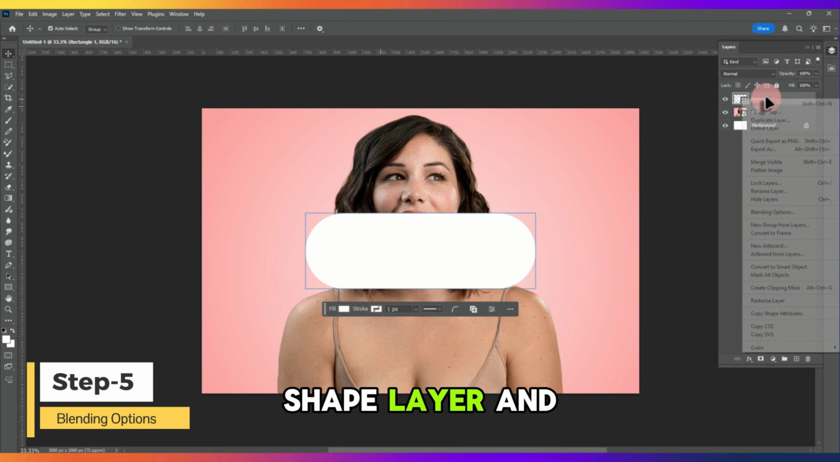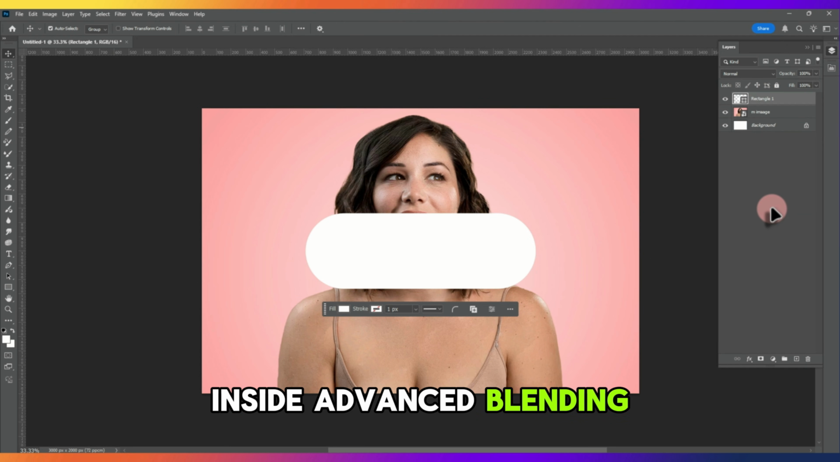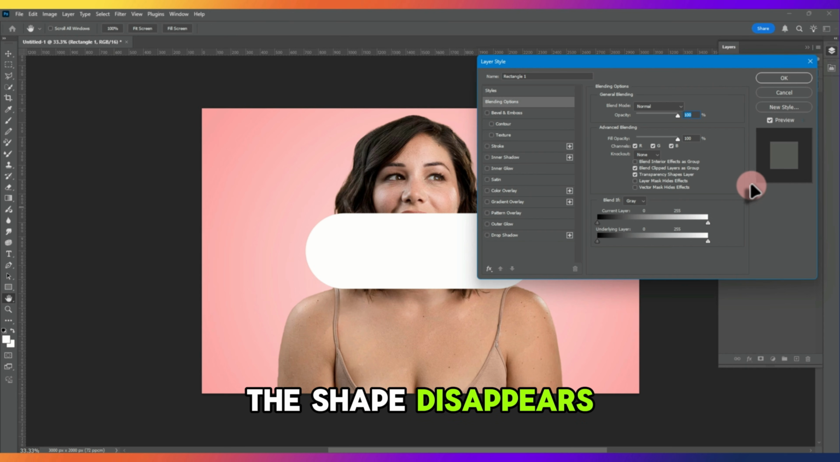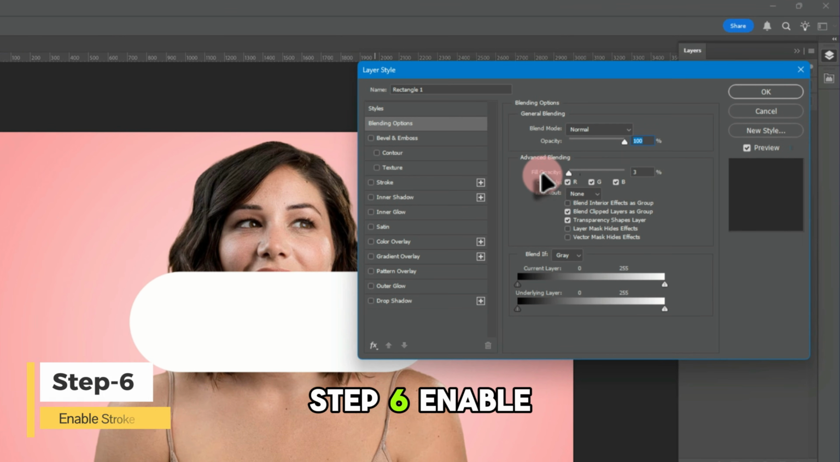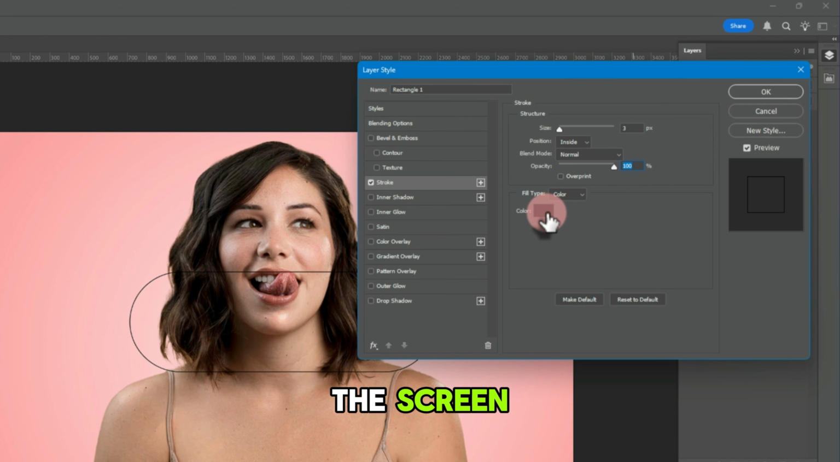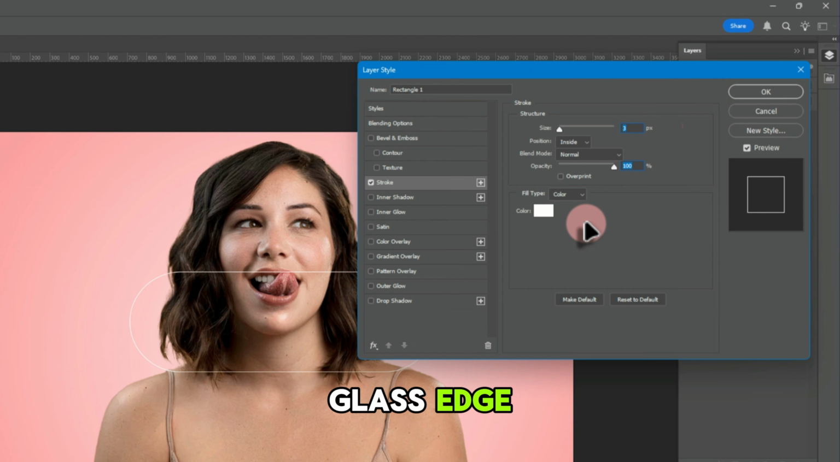Step 5. Right-click on the shape layer and choose Blending options. Inside Advanced Blending, reduce the fill opacity to 0%. Don't worry if the shape disappears. That's exactly what we want. Step 6. Enable Stroke. Now follow the settings shown on the screen. Each value plays an important role in creating the glass edge.